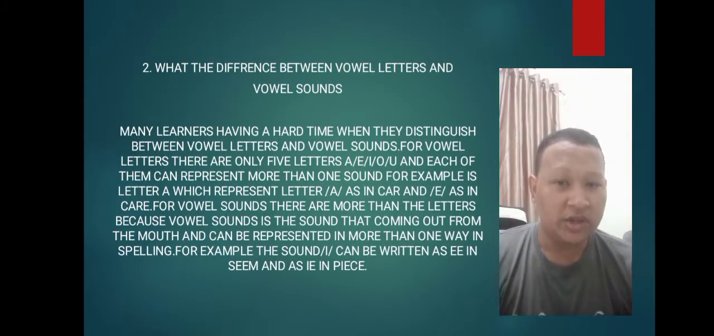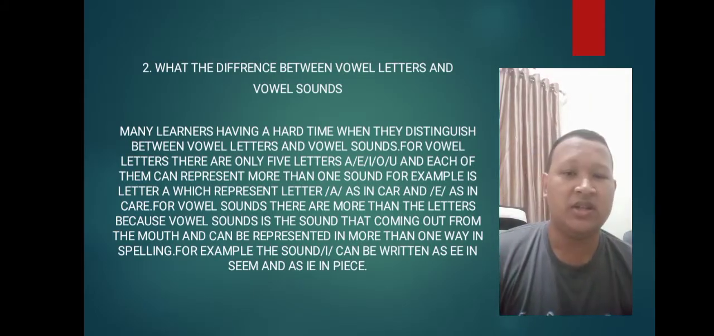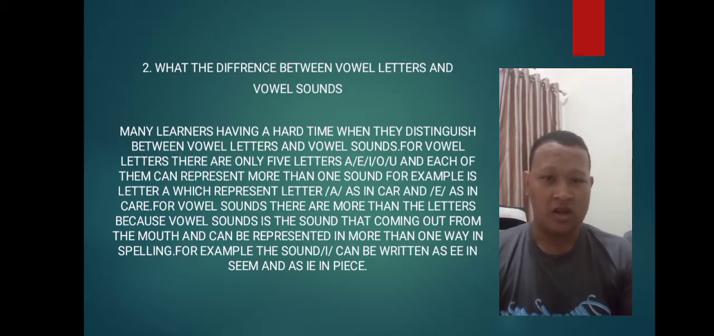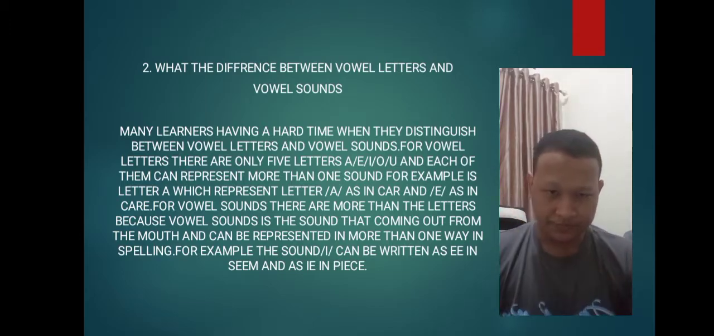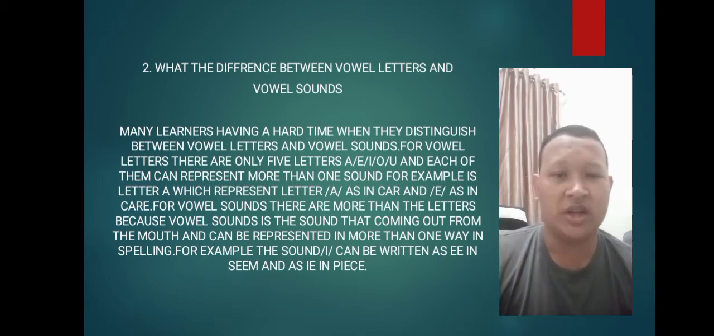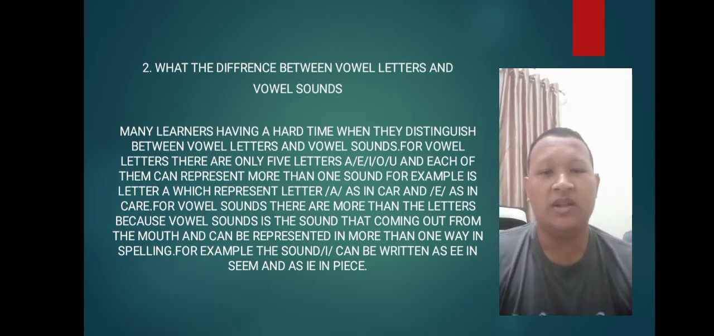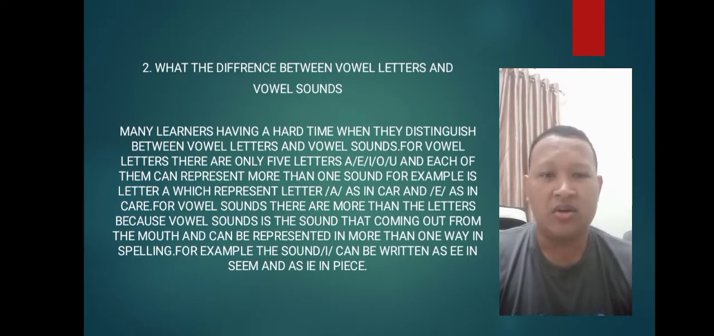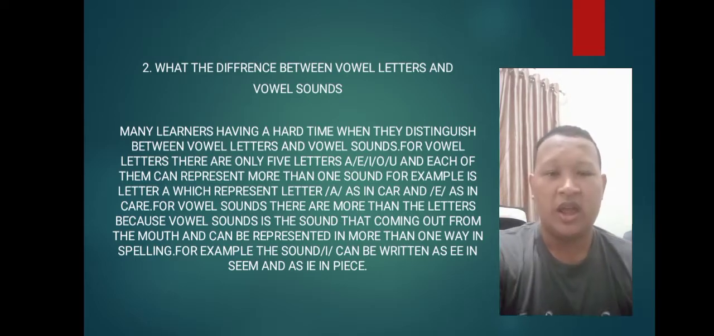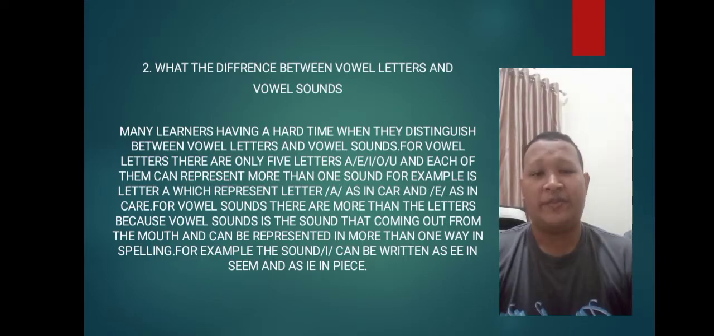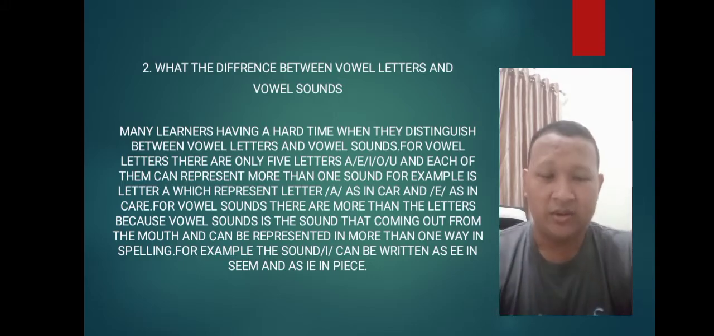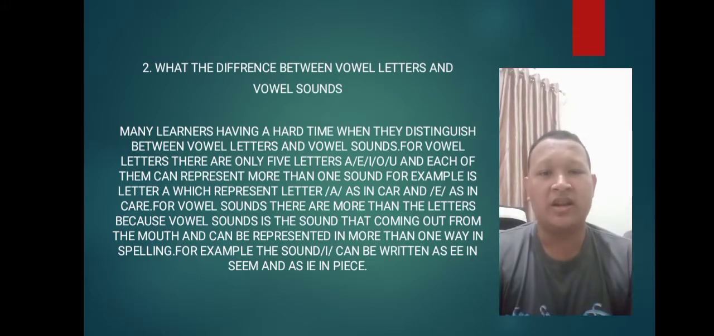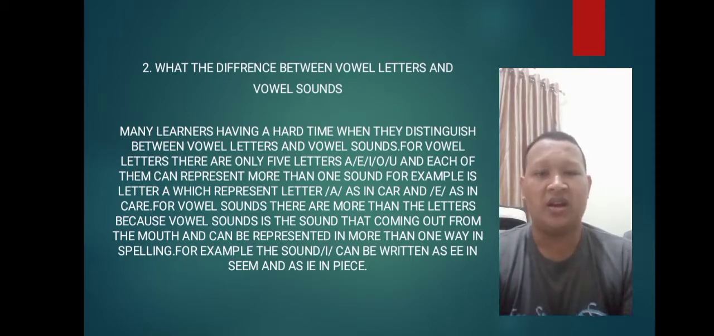Second point is what the difference between vowel letters and vowel sounds. Many learners have a hard time when they distinguish between vowel letters and vowel sounds. For vowel letters, there are only 5 letters, including A, E, I, O, and U, and each of them can represent more than one sound. For example, letter A represents A as in car and E as in care.